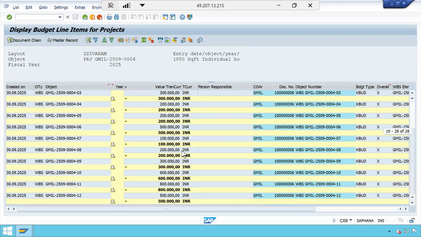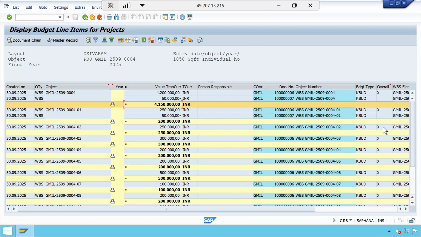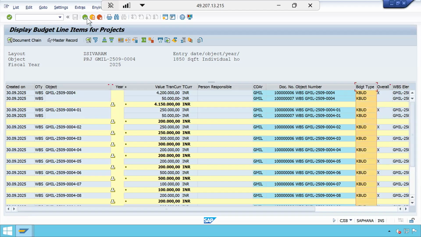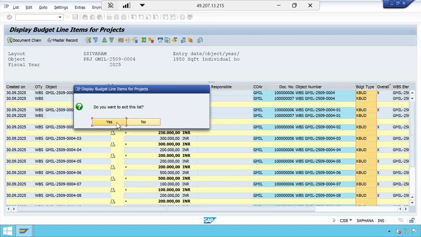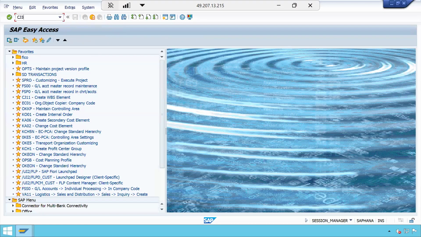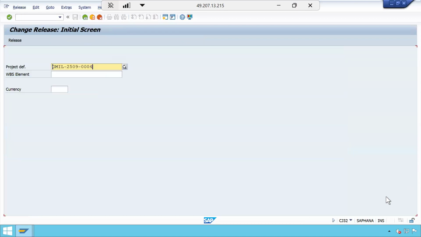For each of the WBS elements, whatever we gave is recorded with the budget type KBUD. This is nothing but the original budget. There are different budget types that I explained earlier. Whenever we do the initial original budget, it will be recorded as KBUD. Now let us do our budget release. The transaction code for releasing the budget is CJ32.